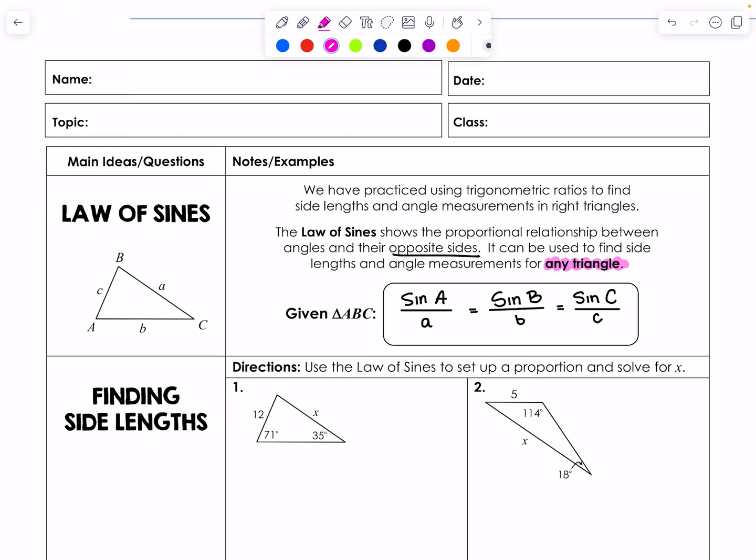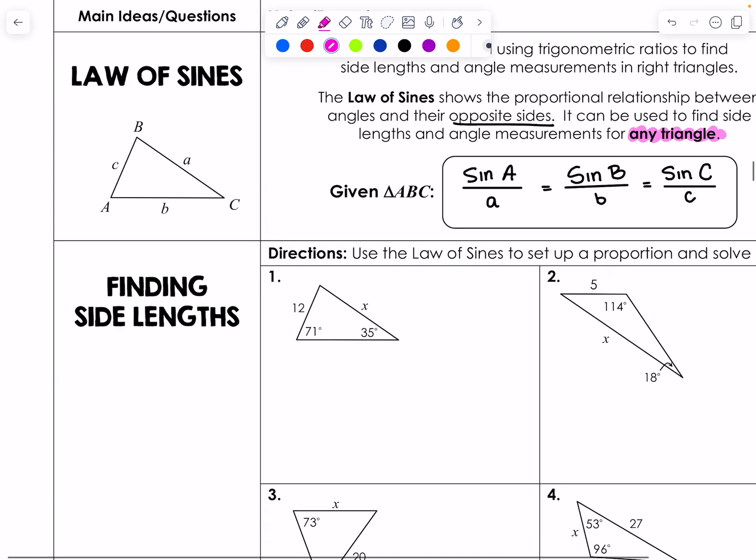So given triangle ABC, sine of angle A, and notice that A is capitalized, which means it's referring to the angle, is going to be proportional. So sine A over side a, which is in lowercase, is going to be proportional to sine B opposite the side b, which will then also be proportional to sine C opposite its side c.